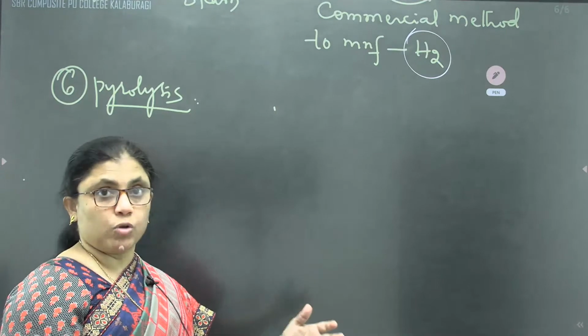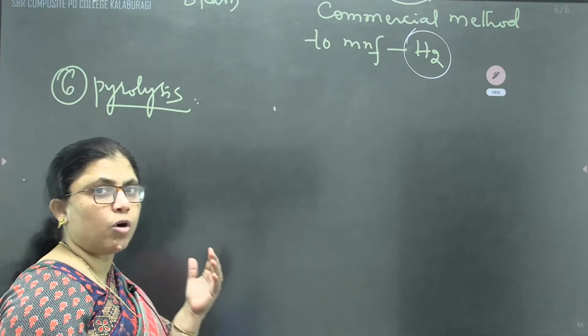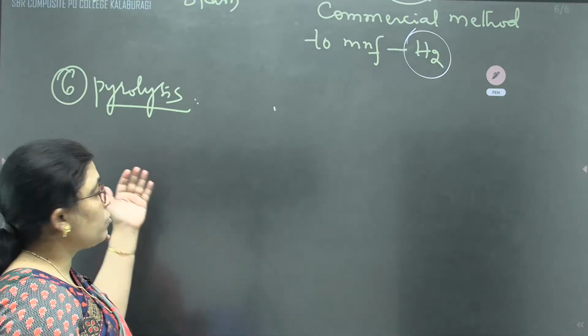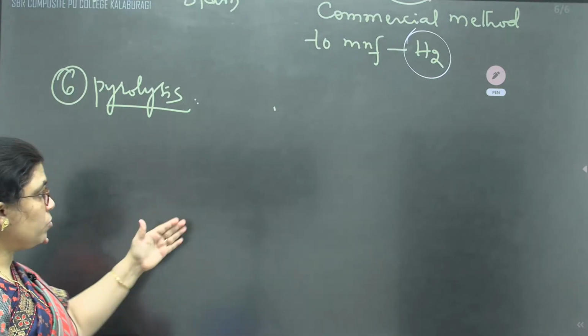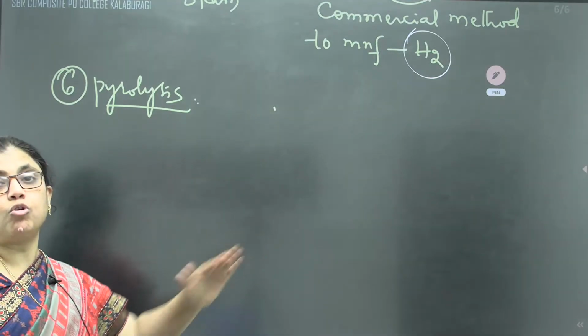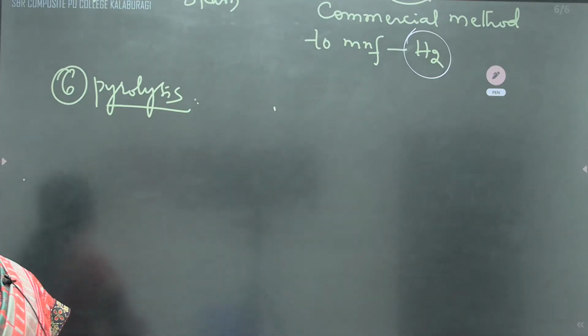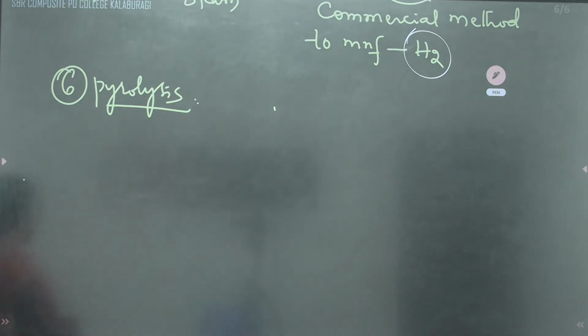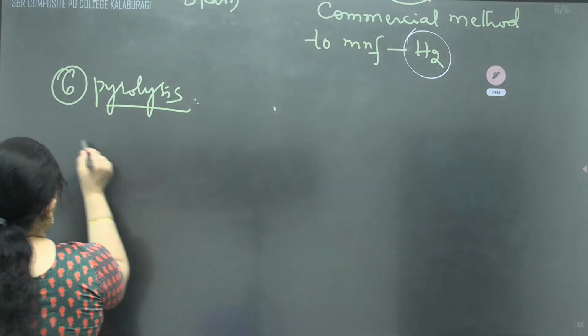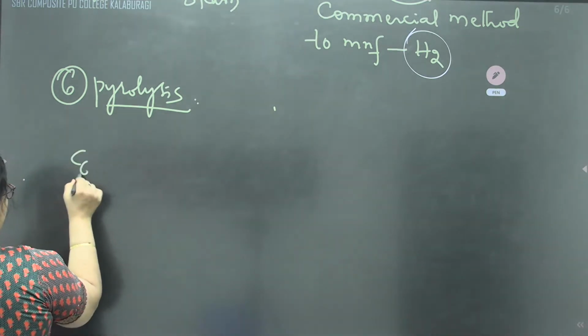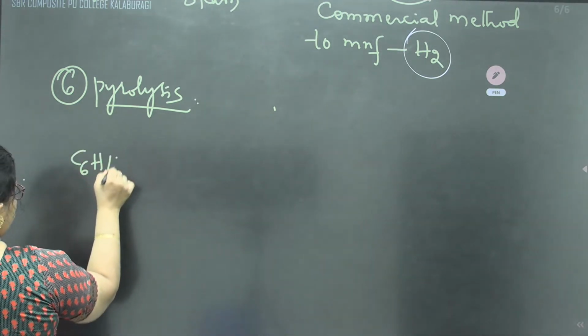Here, from the petrol, we are going to get gas oil. That means it is one of the best methods to convert higher hydrocarbon into lower hydrocarbon. For example, hexane, C6H14.